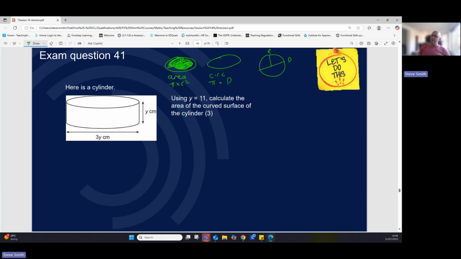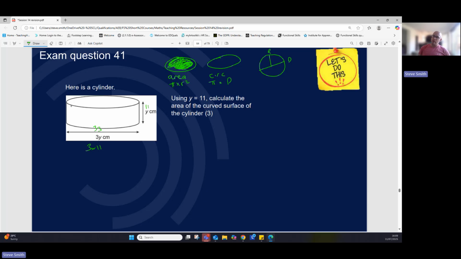Y is 11. So straight away, we can think, well, that's 11 because that's just one Y on its own. 3 Ys, 3 times 11, so that's 33. And it's not saying the distance around the circle is 33. It's saying from edge to edge. Therefore, the diameter is 33. So using 11 as Y, calculate the area of the curved surface.